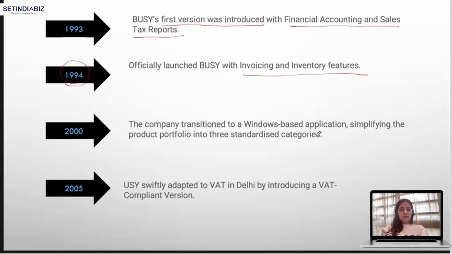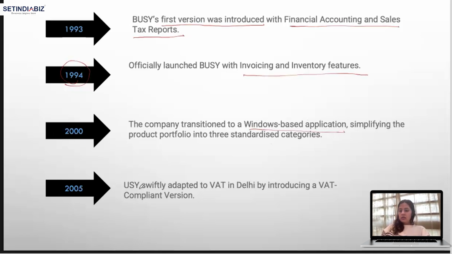So in 2000, it was introduced as a Windows based application, simplifying the portfolio. This means we had financial accounting, sales tax reports, and inventory invoicing features as a Windows based application. So it basically evolved from 1994 to 2000.